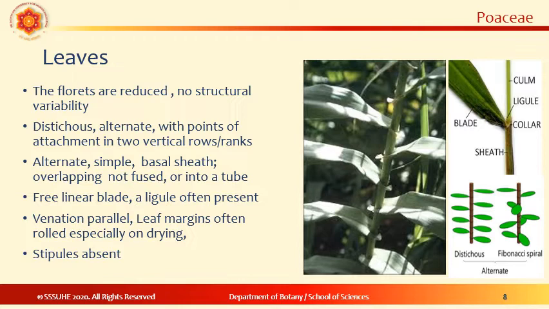Vegetatively, grasses have several features. The stems are round in cross section, the internodes are hollow, the nodes are solid, and the leaf has parallel venation. The florets are reduced and you have the basal sheath. The leaves are alternate, simple, with the basal sheath overlapping and not fused into a tube. A ligule is often present. The leaf margins can be rolled, especially on drying. Stipules are generally absent.